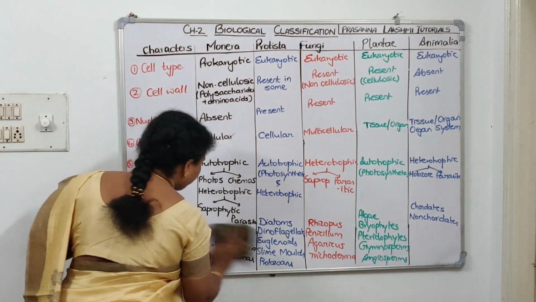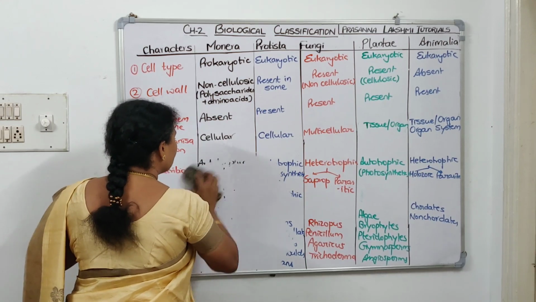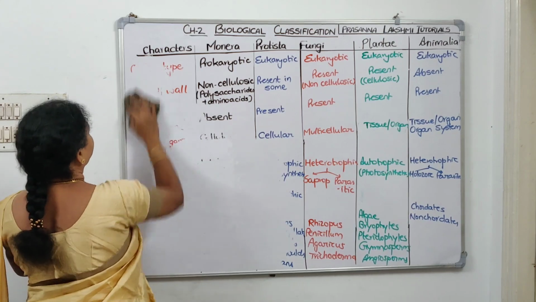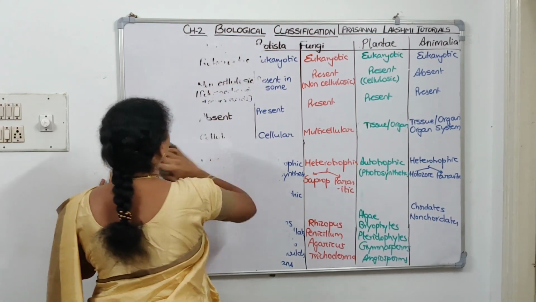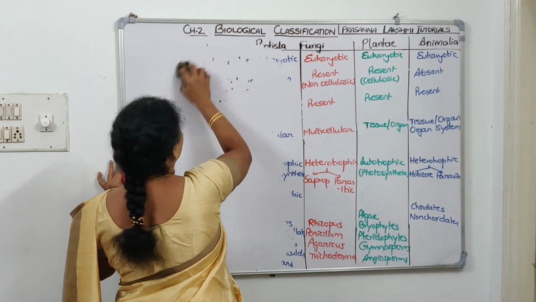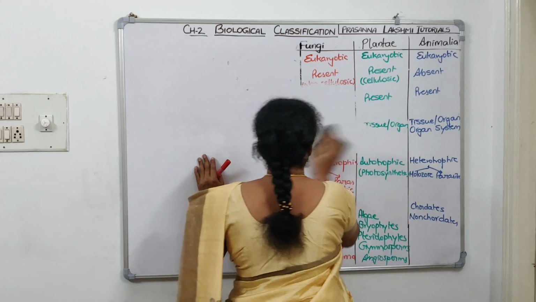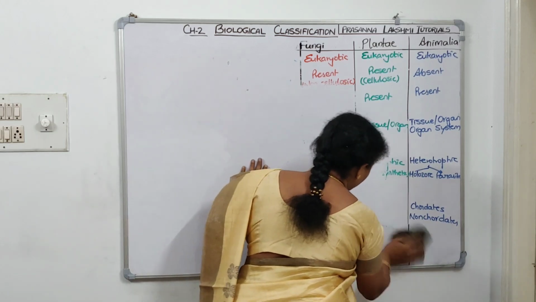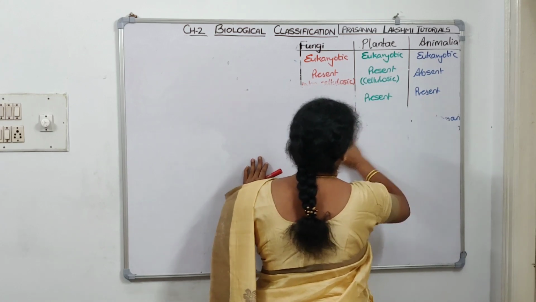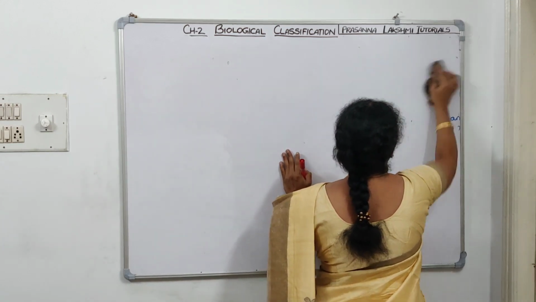Alright, so this is there in NCERT textbook also, table number 2.1. Now let us talk about the merits of the 5 kingdom classification proposed by R.H. Whittaker. Now, in the remaining 2, 3, 4 kingdom classifications, all Monera, Protista, fungi, all of them are kept in plant kingdom only, right? But in 5 kingdom classification, they separated unicellular prokaryotic under Monera, unicellular eukaryotic under Protista. Now, heterotrophic multicellular under fungi. Now, autotrophic multicellular under Plantae, and without cell wall they come under Animalia.